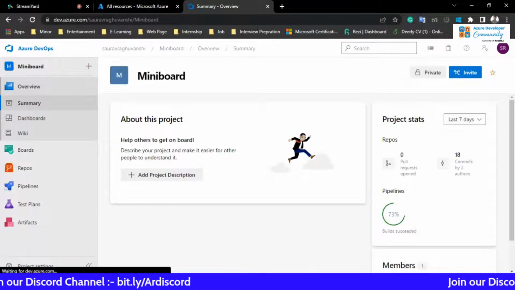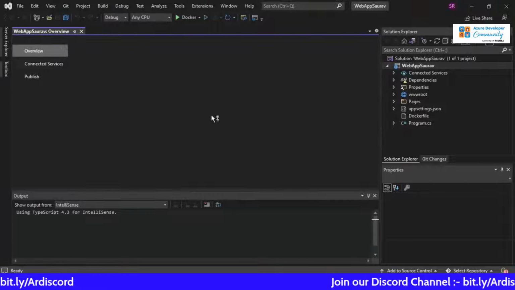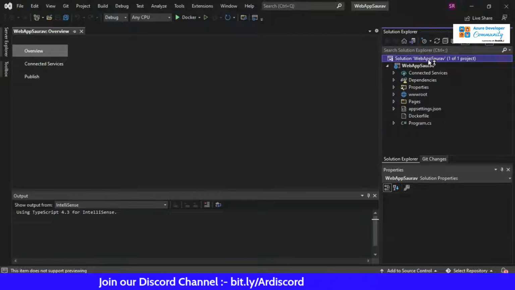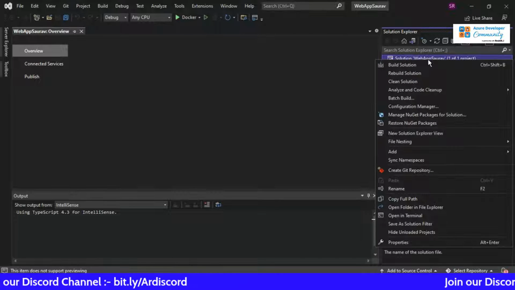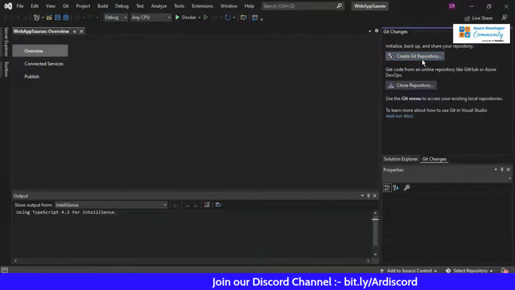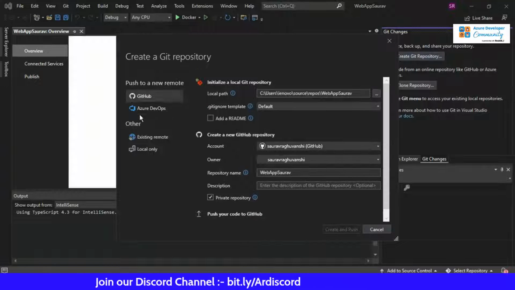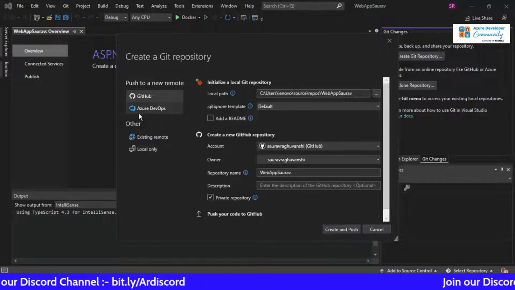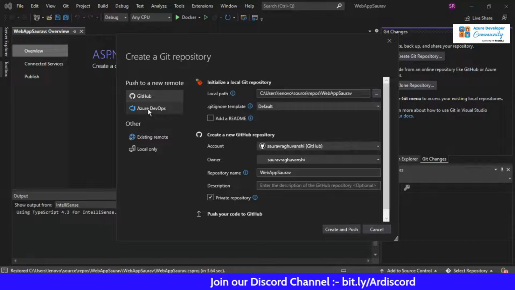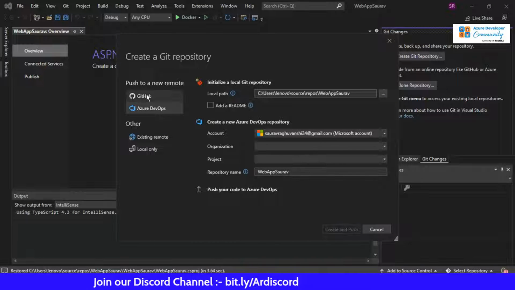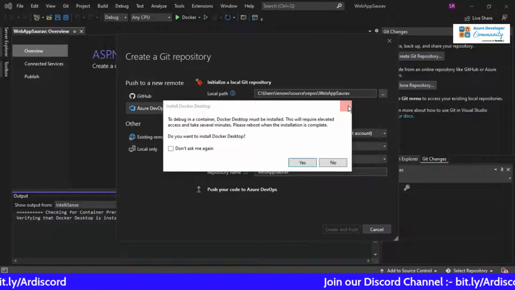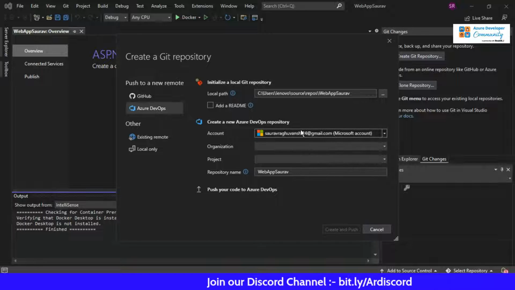Till then, I guess the application is available here. So let me just push it to the DevOps solution so that we can take it forward. Click on create Git repository. Inside that, you can see this type of flexibility is also available for other cloud providers, but you will have a tough time finding whether you can directly integrate with DevOps or not. But here it is very easy. You can push the code to GitHub, or you can directly push to DevOps also. So here is my account.